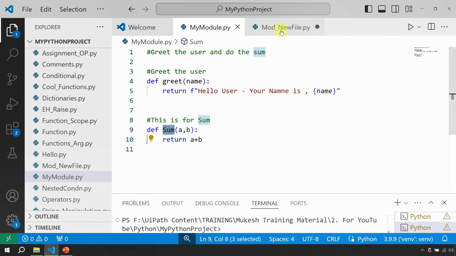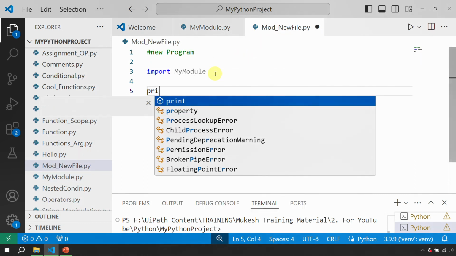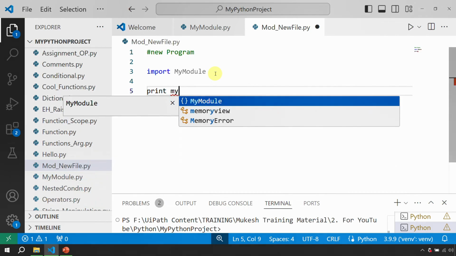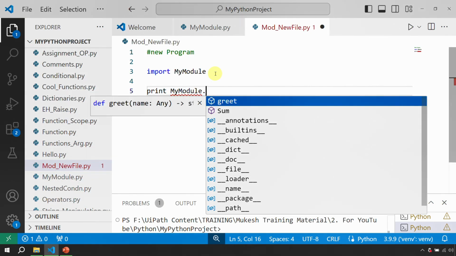Okay, so now in this file I simply have to go and say print, right? What do you want to print? I just say from my module, and I put a dot. As soon as I put a dot, you would see that I am getting the two functions which we have created.